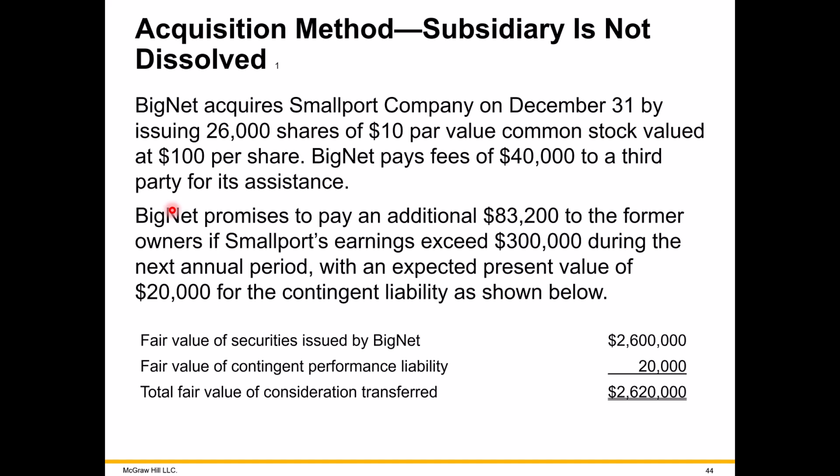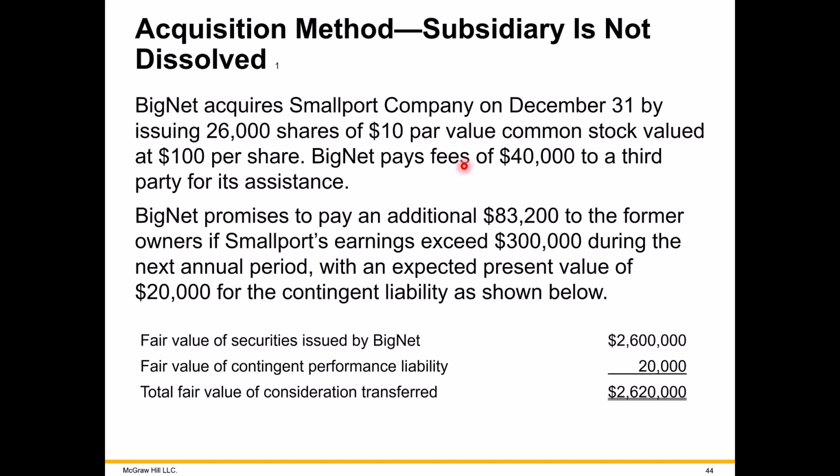So let's return to our example of Big and Small. And they're going to be doing this combination again at the end of the year. So convenient to do things at the end of the year. And we only are issuing stock here, 26,000 shares, $10 par, so $90 of paid-in capital per share. We're incurring 40,000 of professional fees.